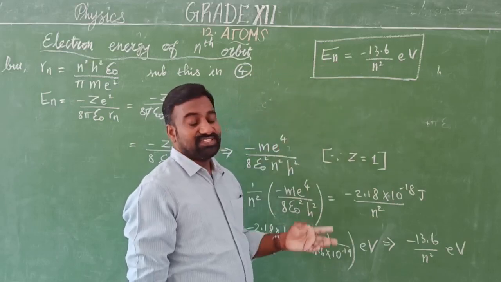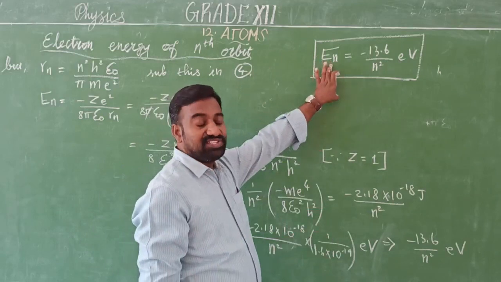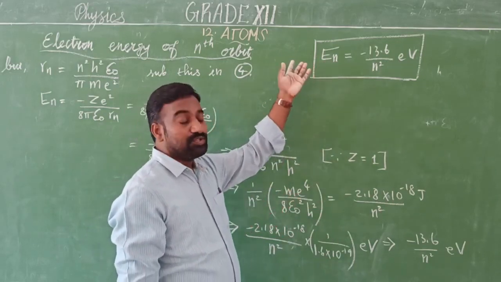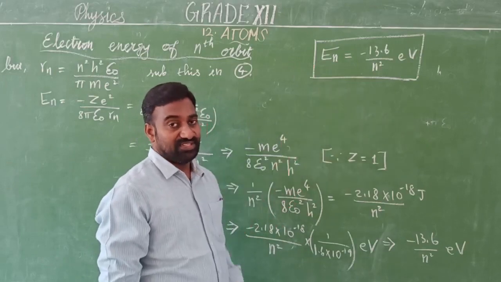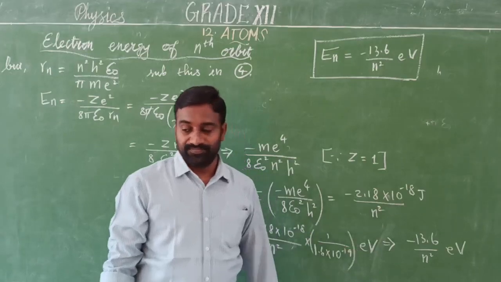And last class we have seen the nth orbital radius. This is electron energy of nth orbit. Don't forget, this is very important. So next class we are going to see the energy levels of a hydrogen atom, that is the line spectrum.